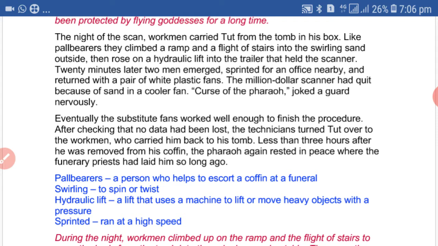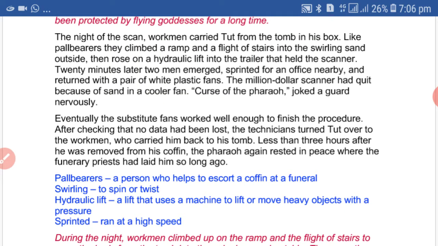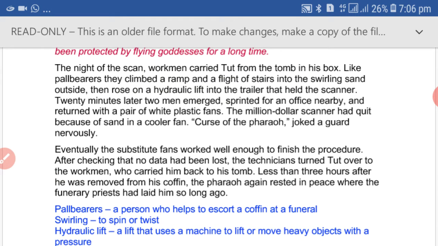Although the cooler fan of the machine had stopped working, the fans which were brought by two men from the office worked properly and helped to complete the process.